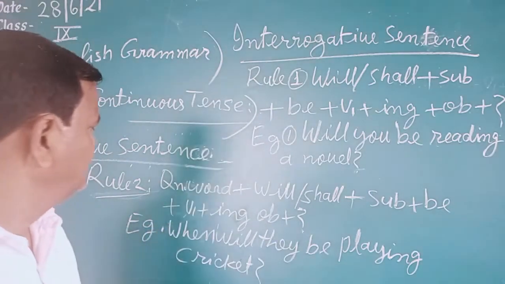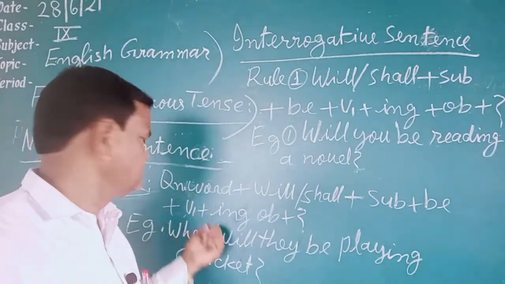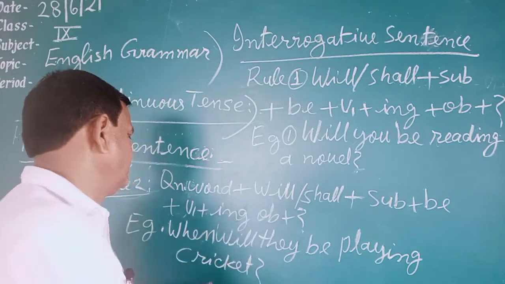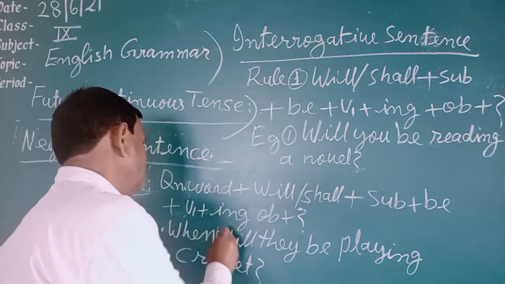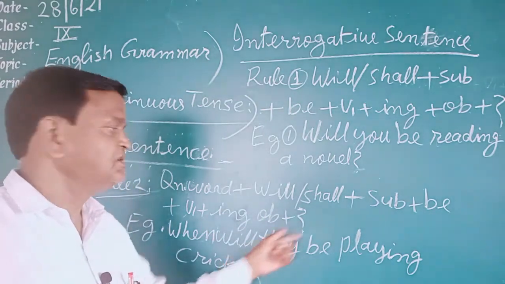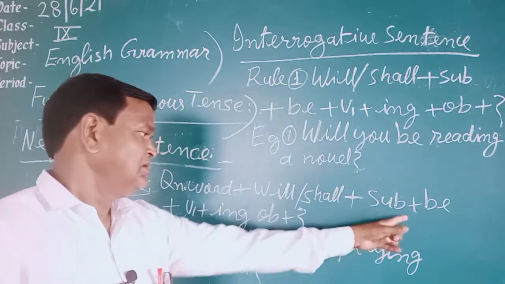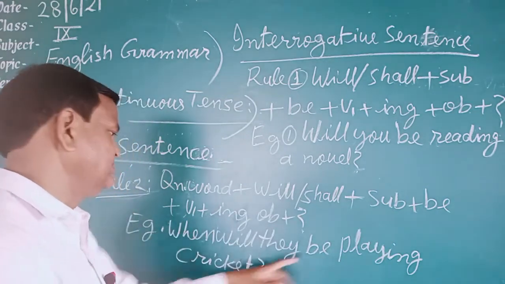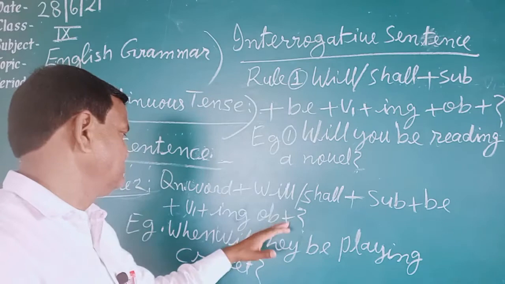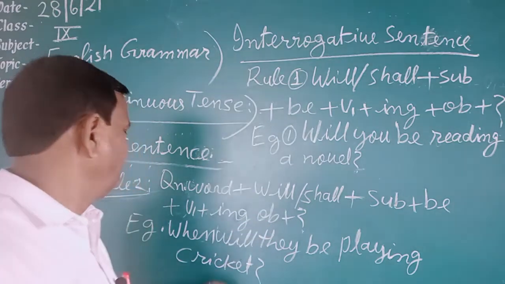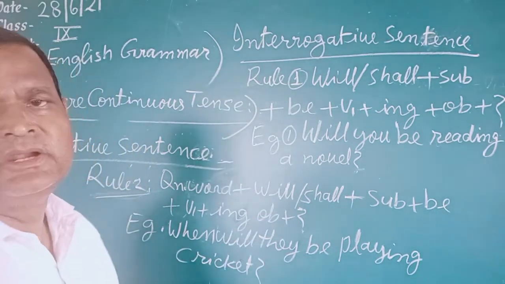In the example, see. The second type of rule is with a question word. First of all, when. This is the question word. Then according to the rule, will or shall; will has been written. Then the subject they is written. Then be is written. Then verb first form plus ing, playing, is there. Then the object, cricket, is there. When will they be playing cricket?